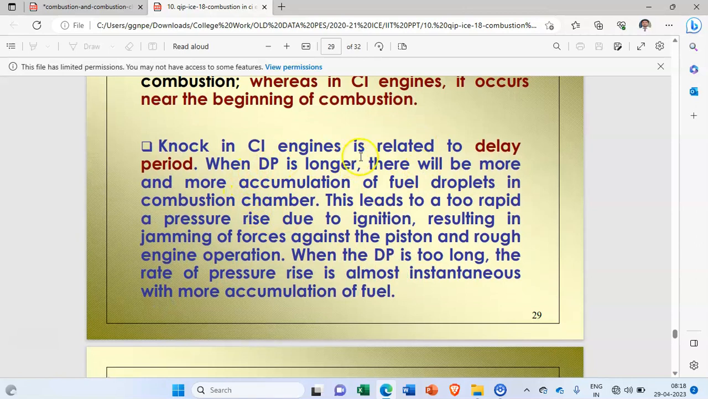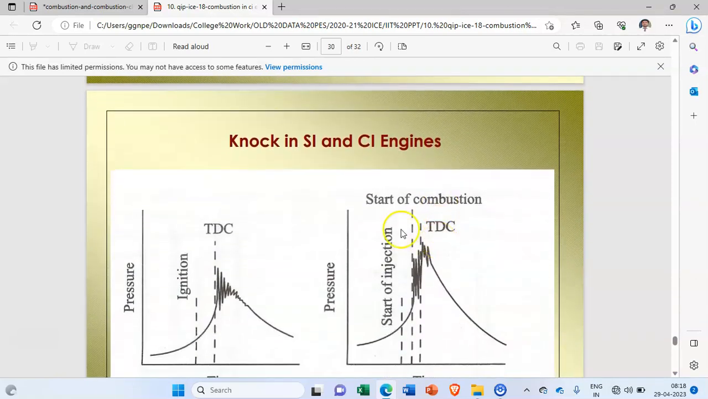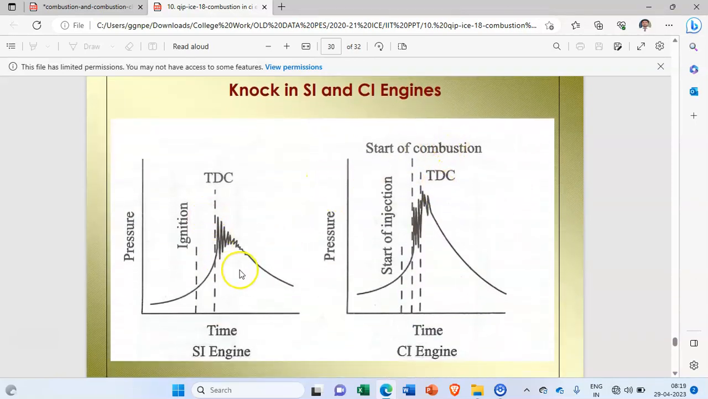Knock in CI engines is related to delay period. When the delay period is longer, there will be more and more accumulation of fuel droplets in the combustion chamber. This leads to a too rapid pressure rise due to ignition, resulting in jamming of forces against the piston and rough engine operation. When the delay period is too long, the rate of pressure rise is almost instantaneous with more accumulation of the fuel.